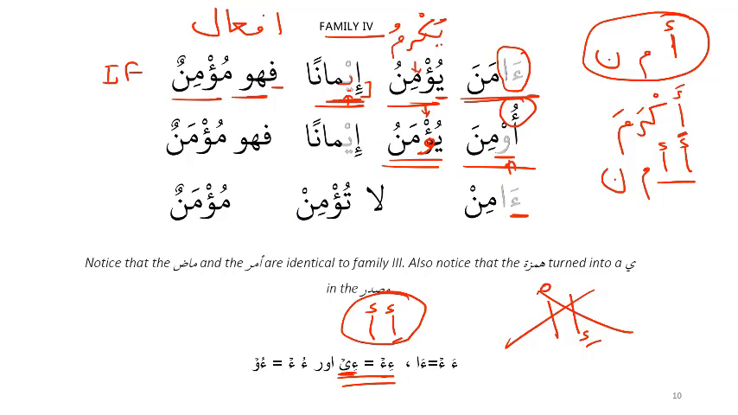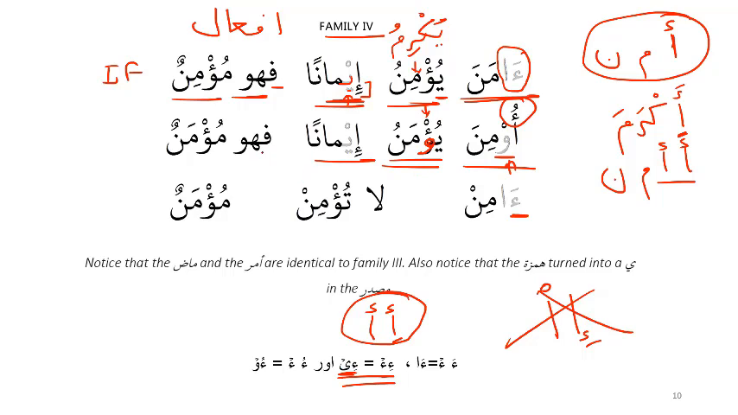And notice that with yu minu, hamzas and waws are not coming together. So the two hamzas are not coming together. So this is actually pretty standard. So we have akrama yukrimu. Similarly, instead of yukrimu, we just have yu'minu. So it is the exact same pattern.